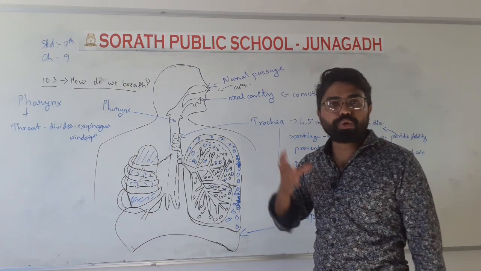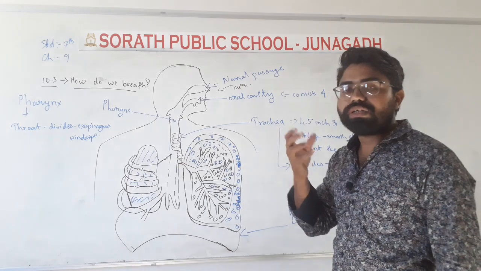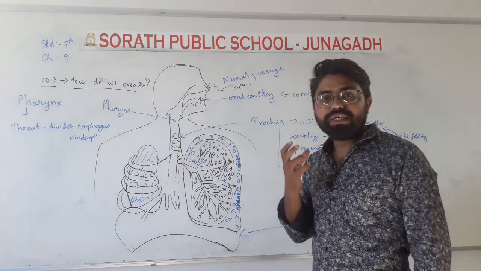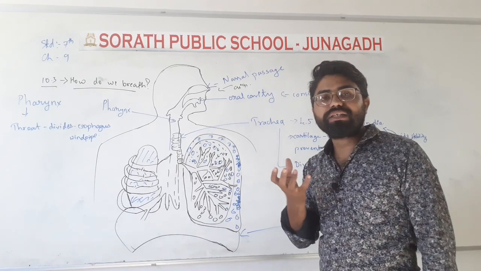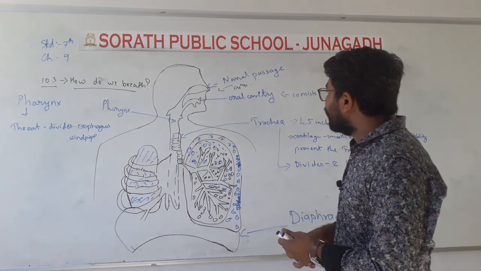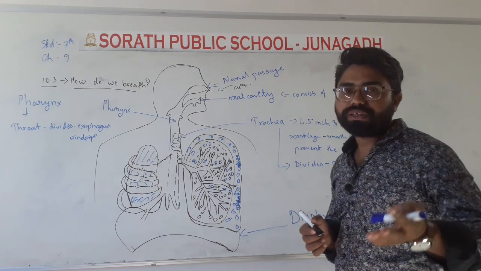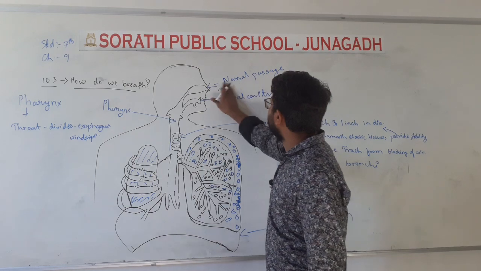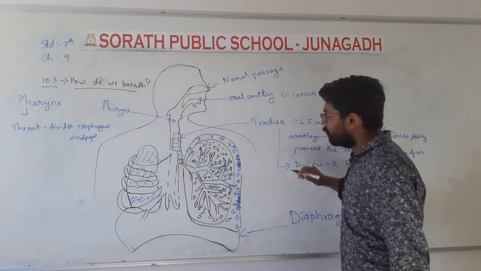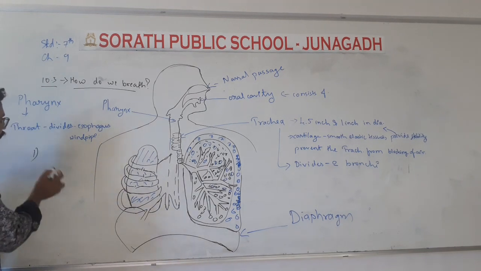That air is purified by our nostrils. In our nostrils there is the presence of hair, or we can say mucus. In simple language you can say hair, and in science language you can say mucus. That purifies. Our first point is that it takes in air.